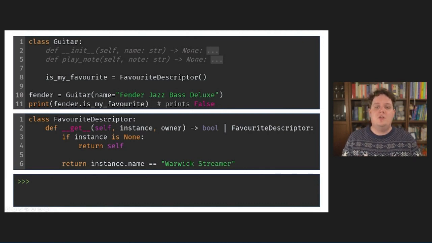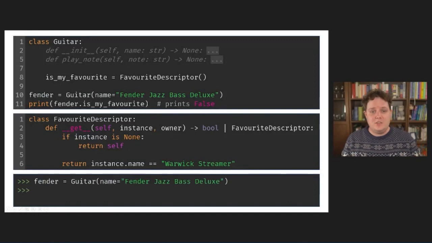If I now also create an instance for my Fender Jazz Bass, you can see that when I access the attribute on my Fender, the attribute will return false, as the name of this guitar is not equal to Warwick Streamer.